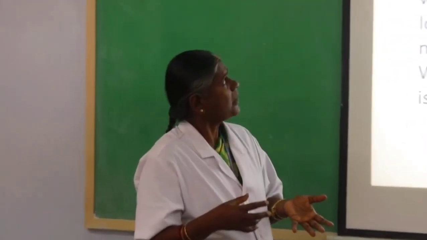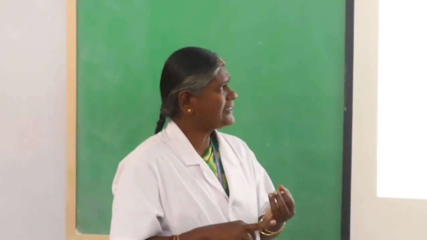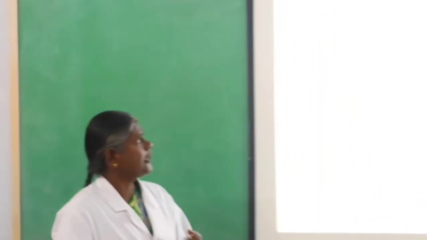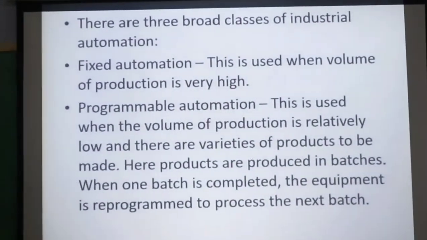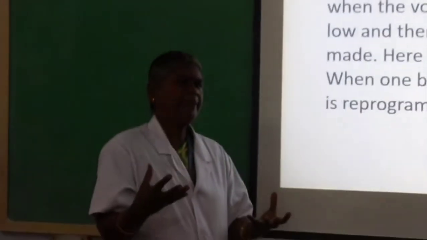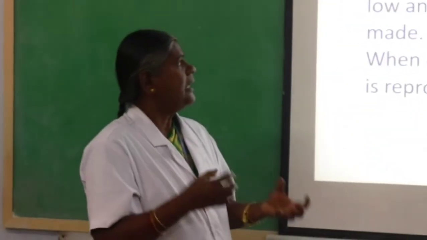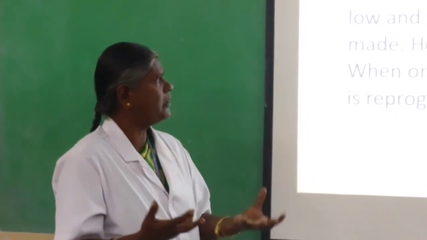Next slide. There are three broad classes of industrial automation: fixed automation, programmable automation, and flexible automation. Fixed automation is used where volume or production is very high. If the production is very high, we can go for fixed automation, and if the quantity or volume is limited, we can go for programmable automation.